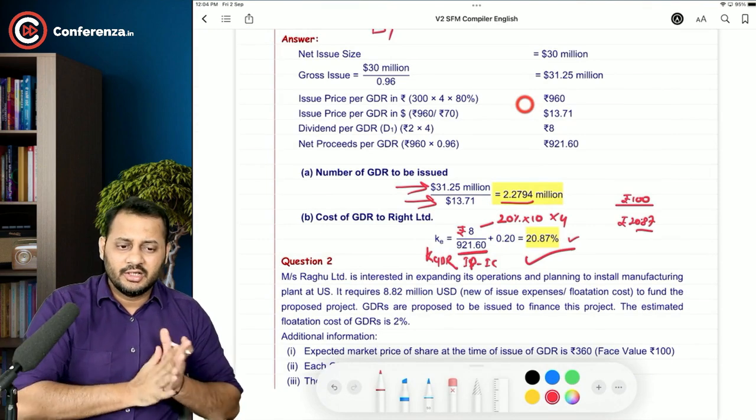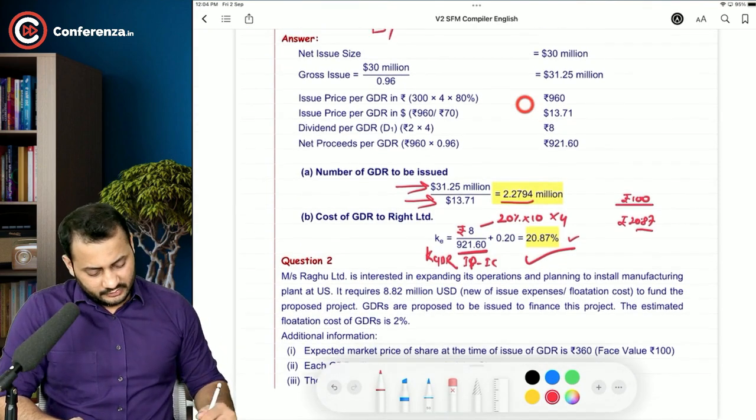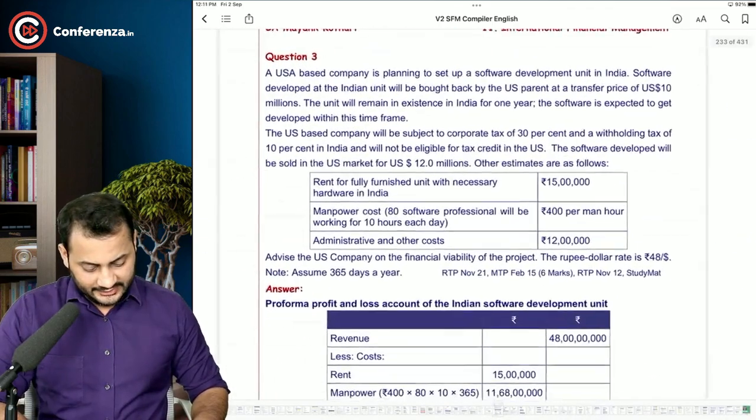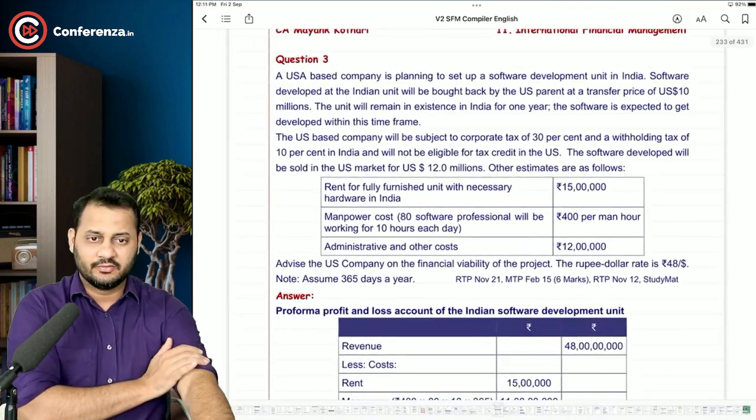It's an easy question. I just repeated it so that you can understand. Keep this as a homework. Now let's take this question number 3. This is very easy, so we can solve it